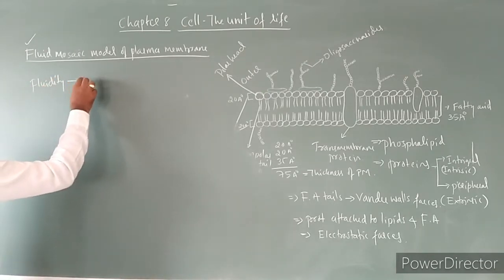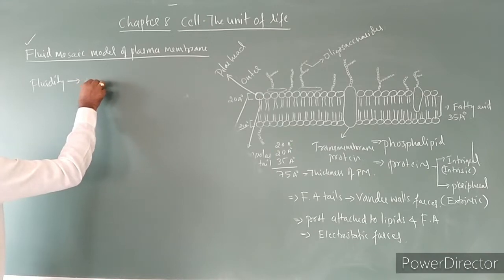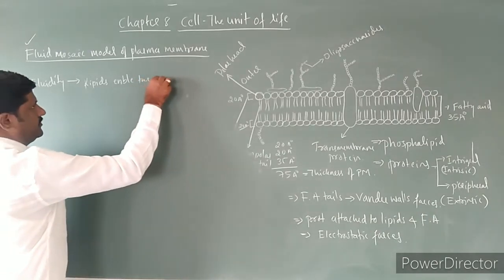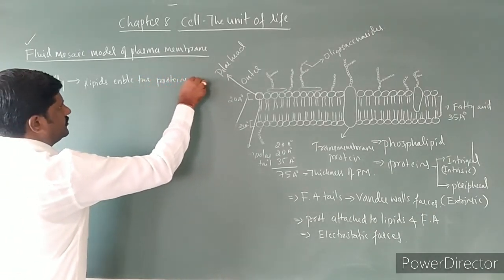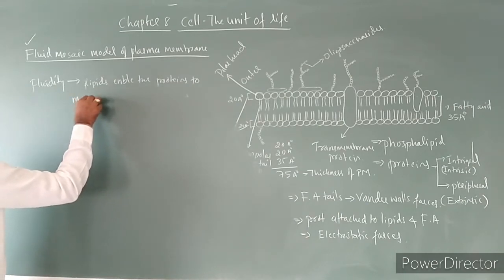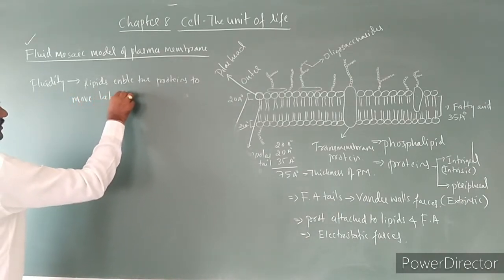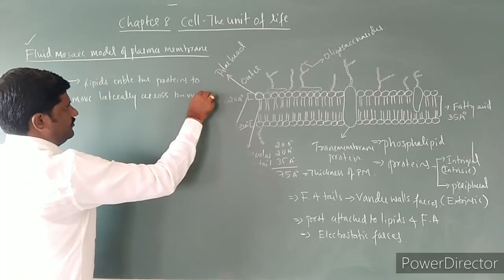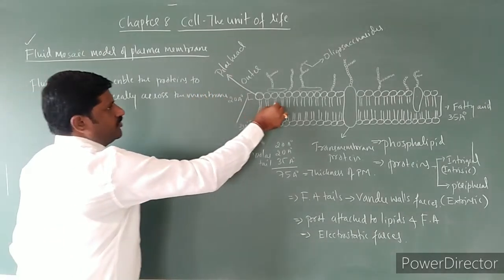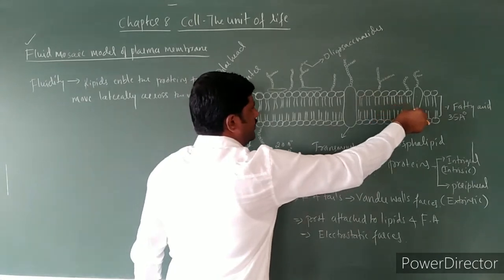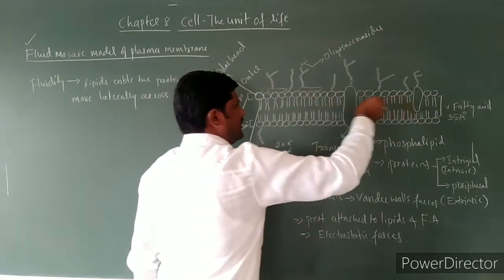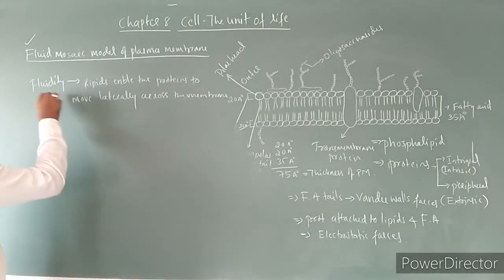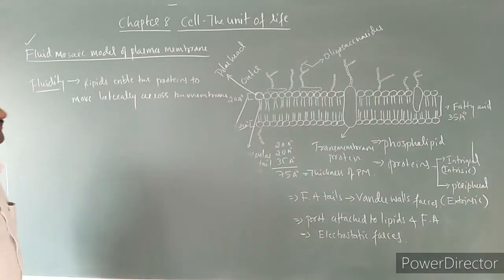Fluidity is nothing but lipids enabling the proteins to move laterally across the membrane. So these proteins can move here like this across this plasma membrane. They can move themselves very easily. This is said to be the fluidity. The property is said to be fluidity.